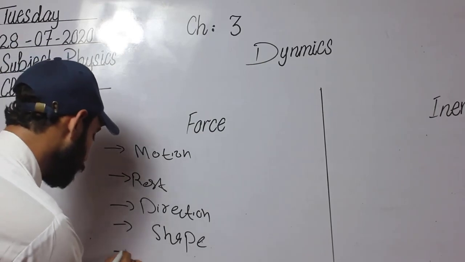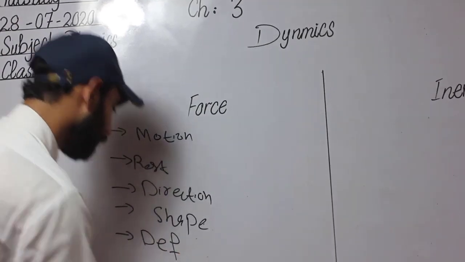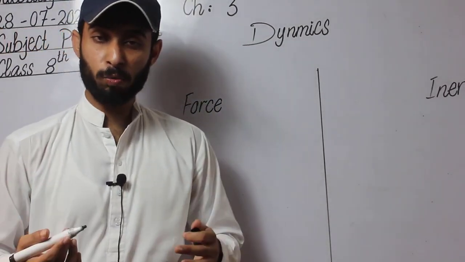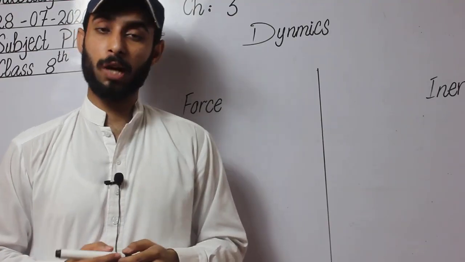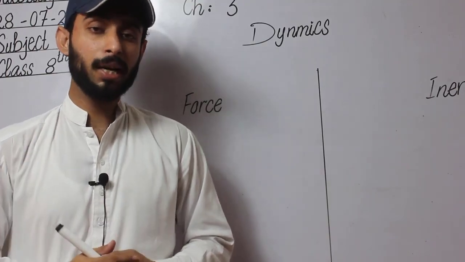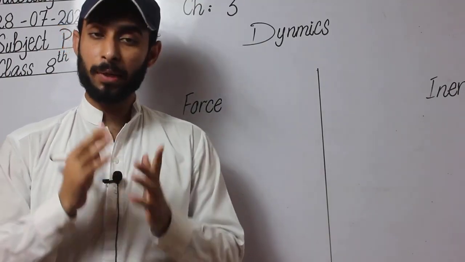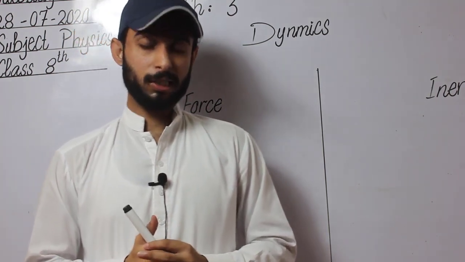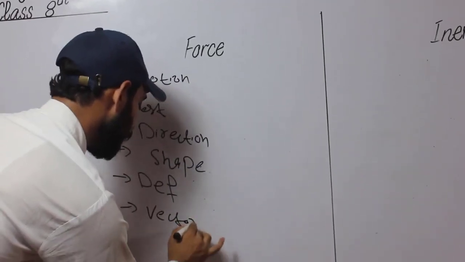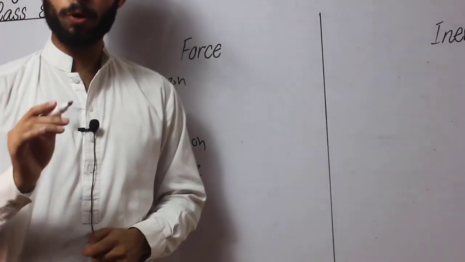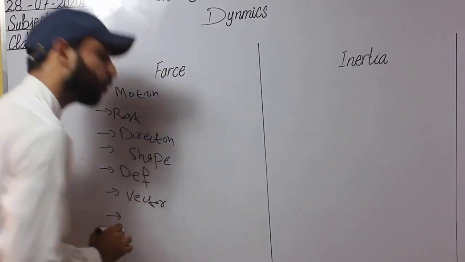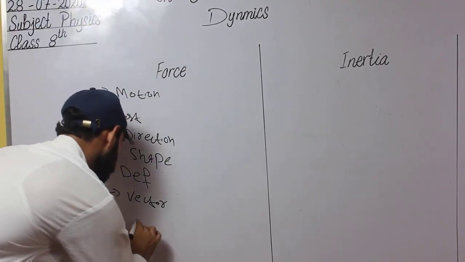Now we should know the basic definition of force. So what is a force? A force is that which moves, tends to move, stops, or tends to stop the motion of a body. And whenever you apply a force on a body, its direction can also be changed. That is the basic definition of force. The next thing is that force is a vector quantity, and you should also know that the SI unit of force is the Newton.